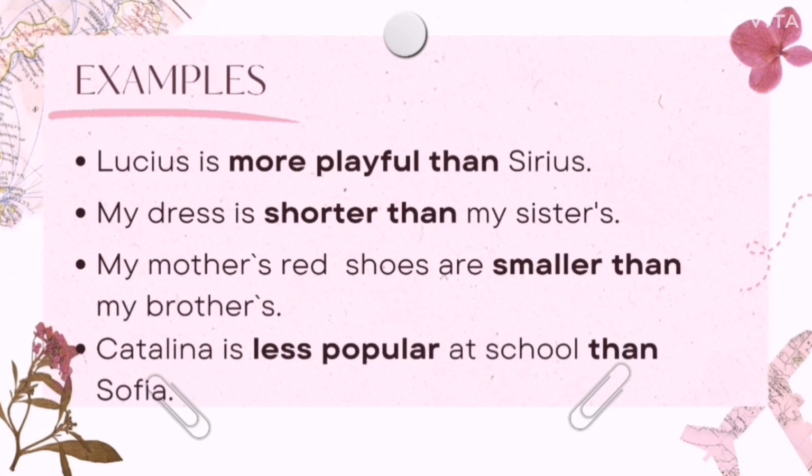Now, examples. Lucius is more playful than serious. More playful than is the comparative adjective. Next, my dress is shorter than my sister's. Shorter than is the adjective.